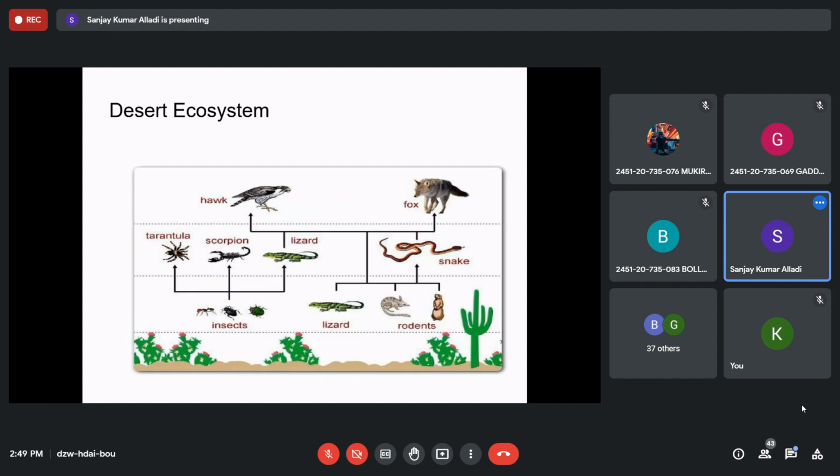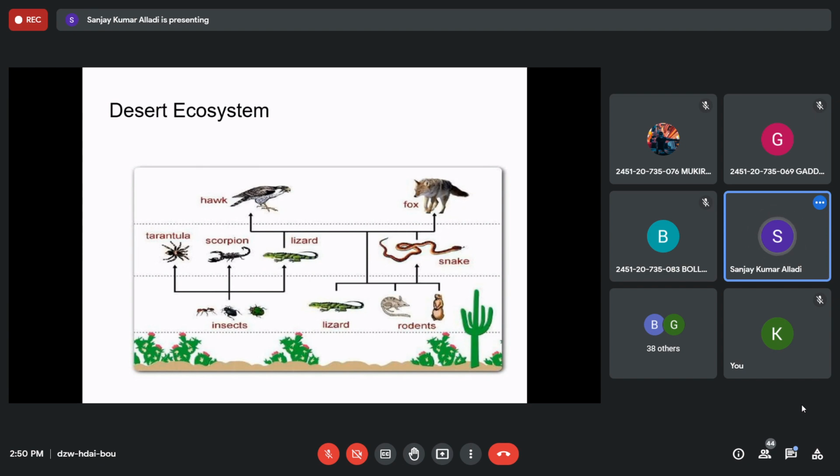Similarly, the desert ecosystem, right? The desert ecosystem also contains abiotic components like climatic factors, and edaphic factors: sand, water, minerals in the sand, right? And the producers, the plants will be there, but we call them xerophytic plants, which rarely grow, and very few are available. The life in the desert is very less compared to the life in other types of ecosystem. So here only the cactus, I mean the plants which modify themselves to suit that kind of environment, will grow more, like aloe vera and other cactus trees.